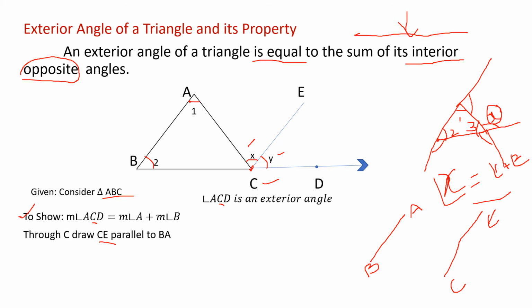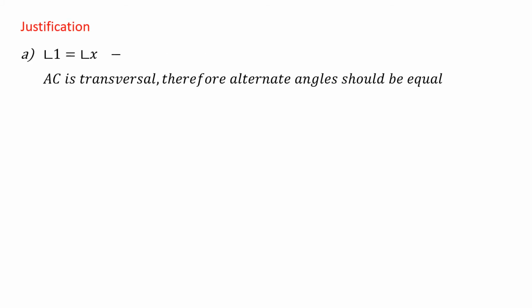Next, we want to justify this. I'll draw the triangle here. So this is a triangle, right? This is A, this is B, and this point we draw here, this is E, and this is C, and here one point we mark as D. So this is angle 1, this is angle 2, and this is X, and this is Y.